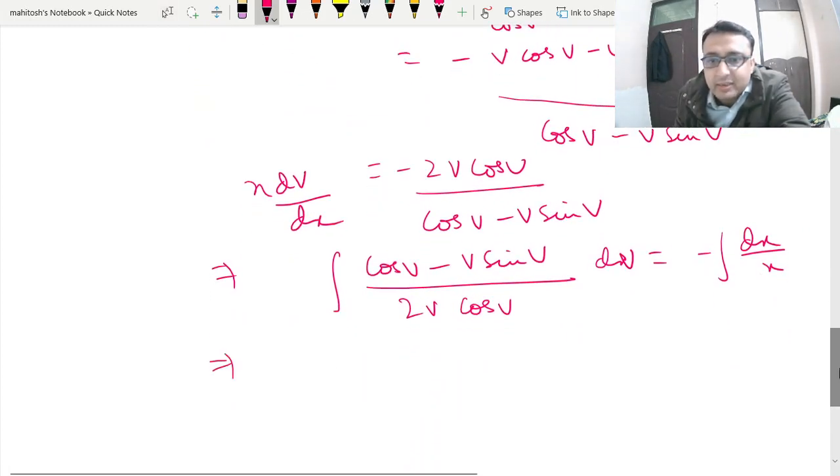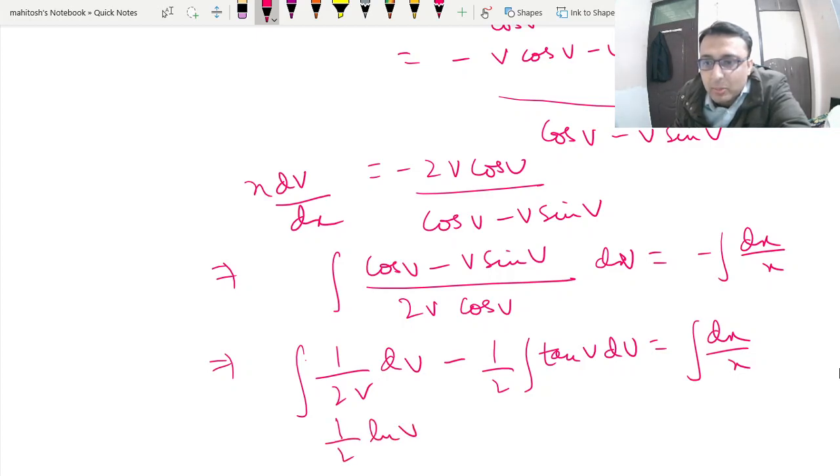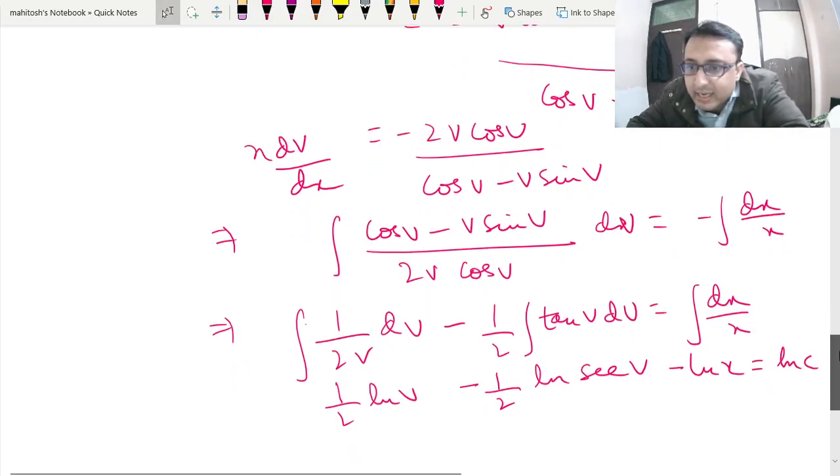So we can write this as integral of 1 by 2v dv minus 1 by 2 tan v dv is equal to integral of dx by x. So this is nothing but half ln v minus half ln sec v is equal to minus ln x plus ln c.